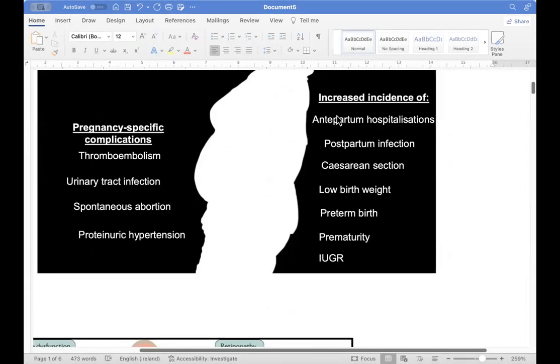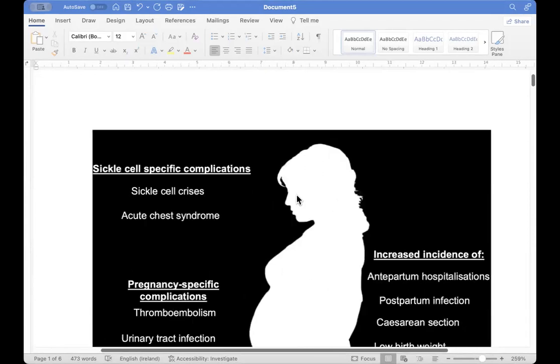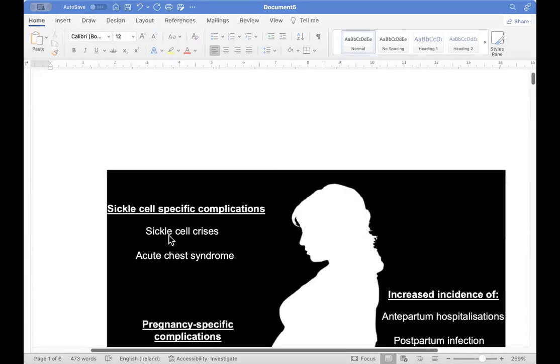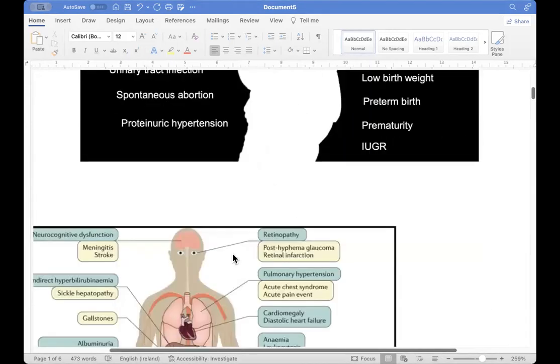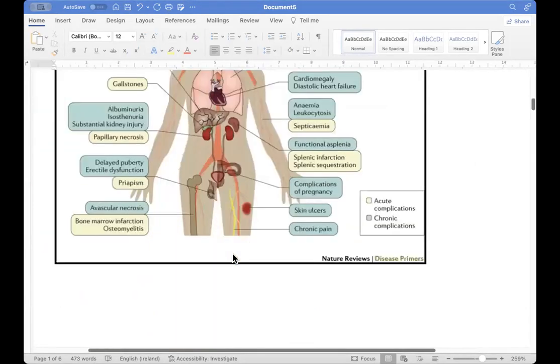Antepartum hospitalization, because she will be in pain on and off, or have other complications, so most of the time she will be hospitalized for many problems. Postpartum infection, increased risk of cesarean section. She can have a low birth weight baby, preterm birth, premature baby, and IUGR. These are the increased incidences. For us, the important things are sickle cell crisis and acute chest syndrome. This is the complication in the exam, the top question they are going to ask.